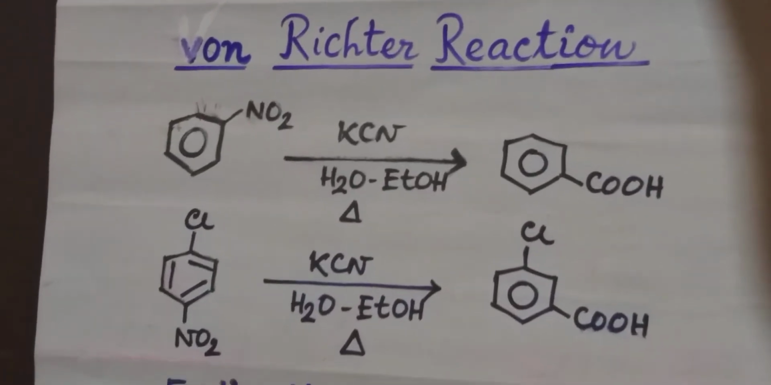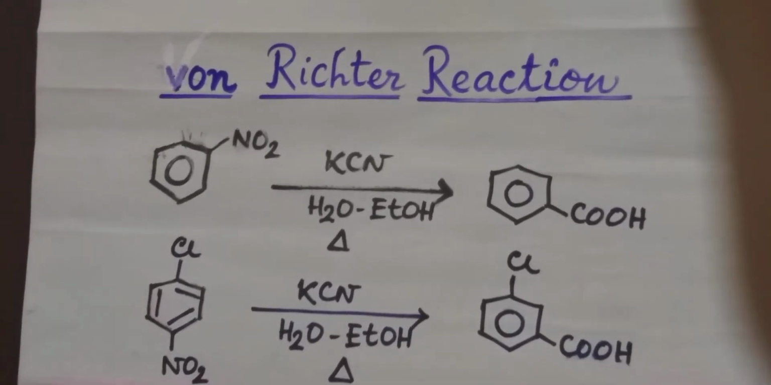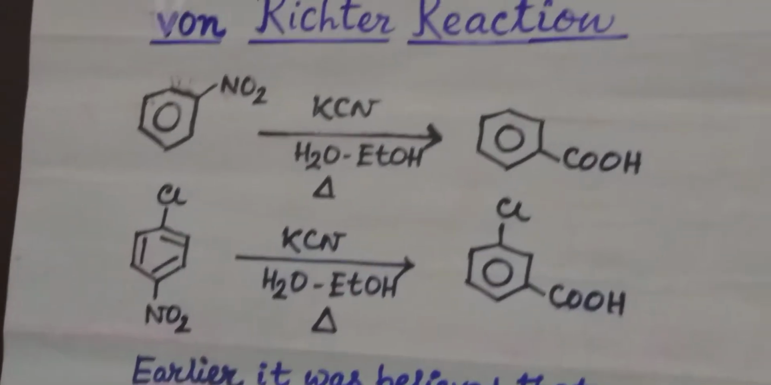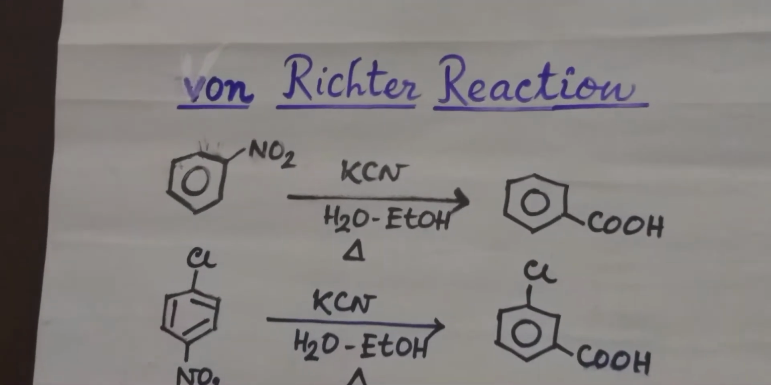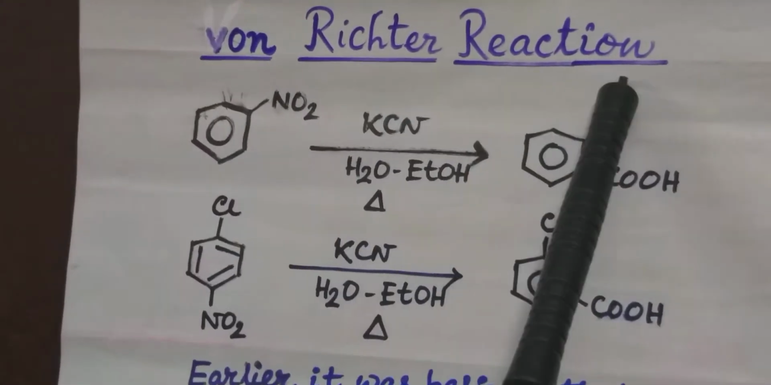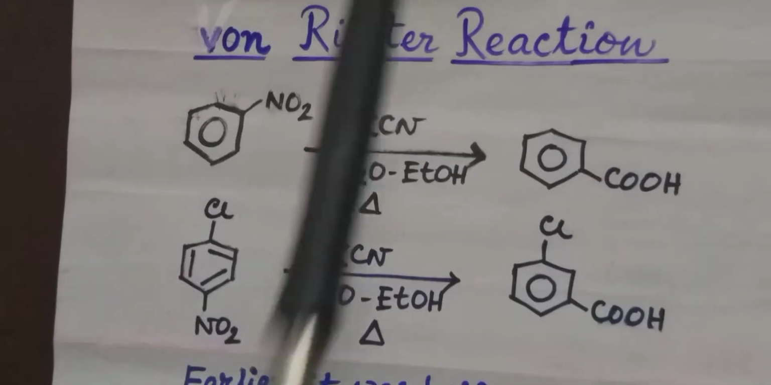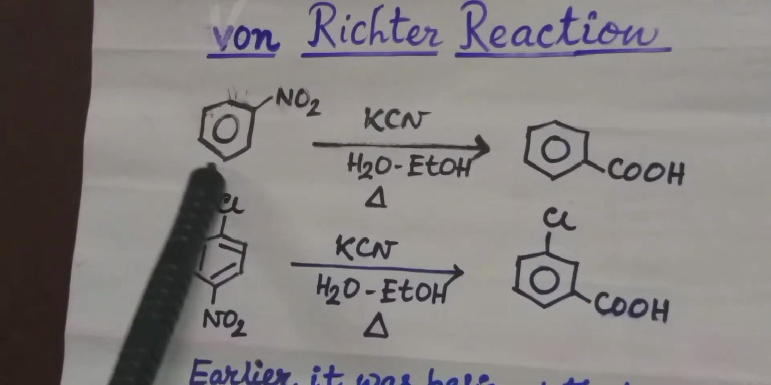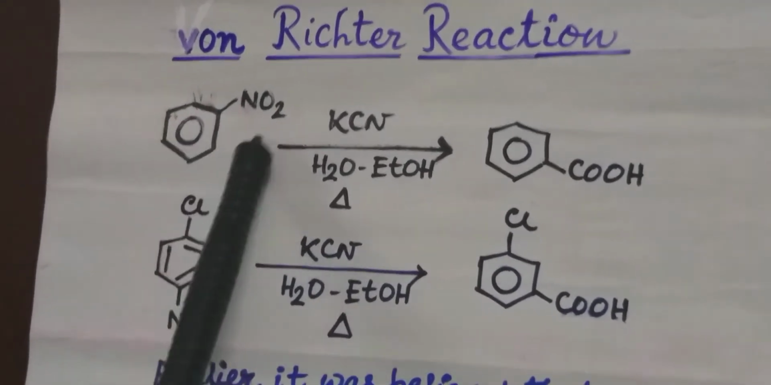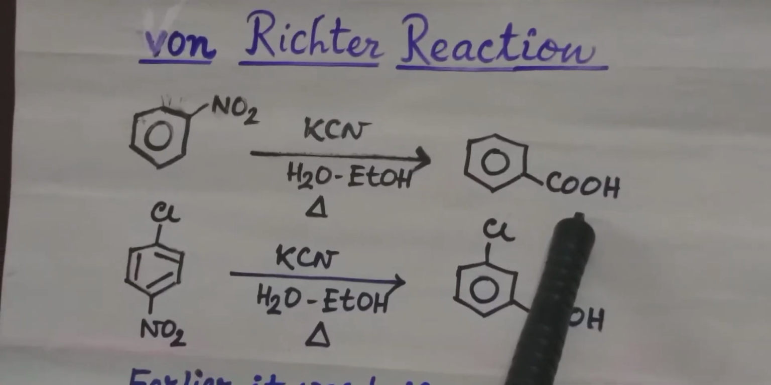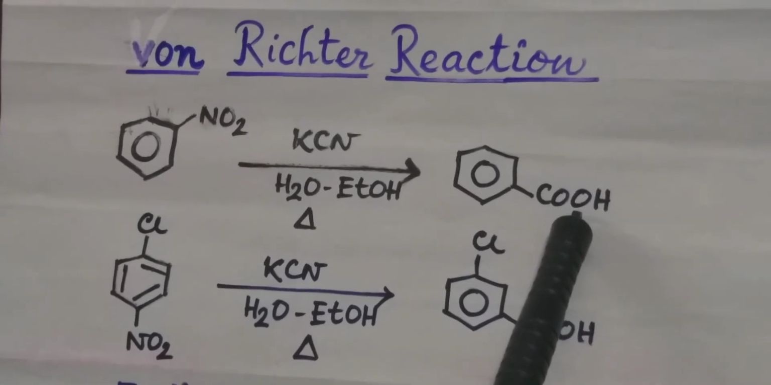In our previous class, we have already learned several reactions of aromatic nitro compound. Today, we will discuss another interesting reaction, which is von Richter reaction. Now, what is von Richter reaction? When aromatic nitro compound is treated with aqueous alcoholic KCN solution, then a carboxylic acid gets substituted to the benzene